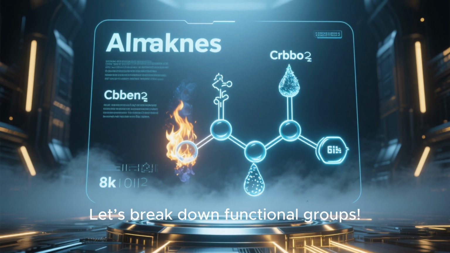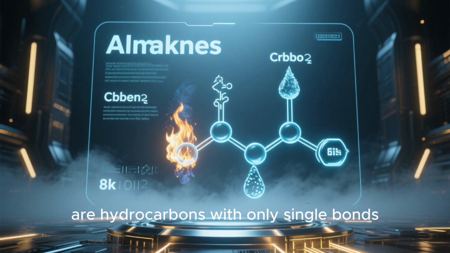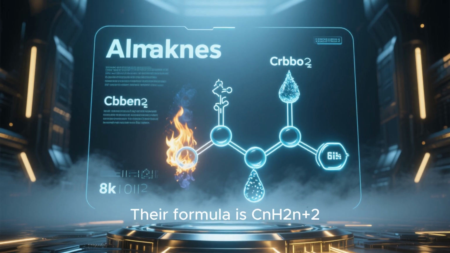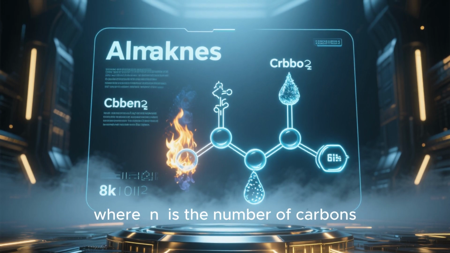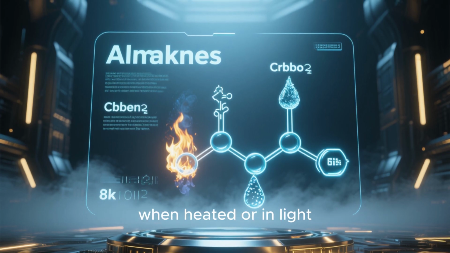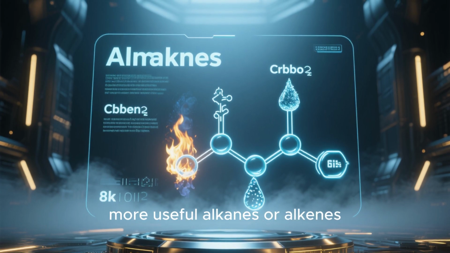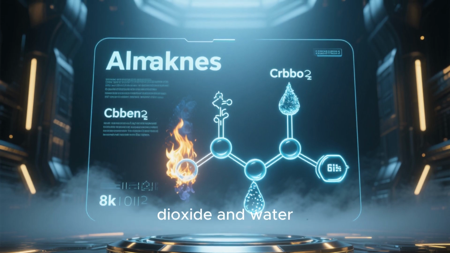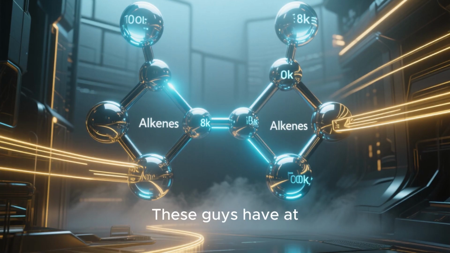Let's break down functional groups. Alkanes are hydrocarbons with only single bonds, making them saturated. Their formula is CnH2n plus 2, where n is the number of carbons. They're not super reactive, only really getting involved when heated or in light. They can crack into smaller, more useful alkanes or alkenes, and they combust with oxygen to produce carbon dioxide and water. Easy, right?